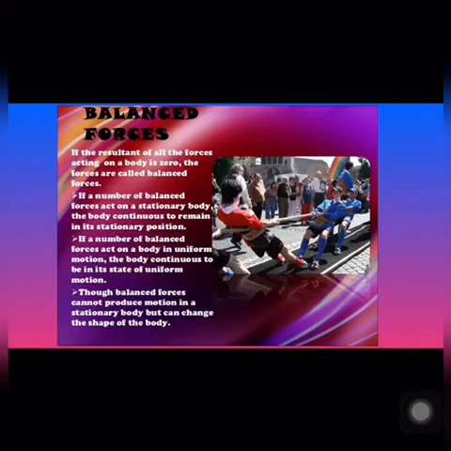So, balanced forces, let us conclude what we have just understood with the help of an example. So, if the resultant of all the forces acting on a body is zero, so if the resultant force is zero, then the forces are called balanced forces.